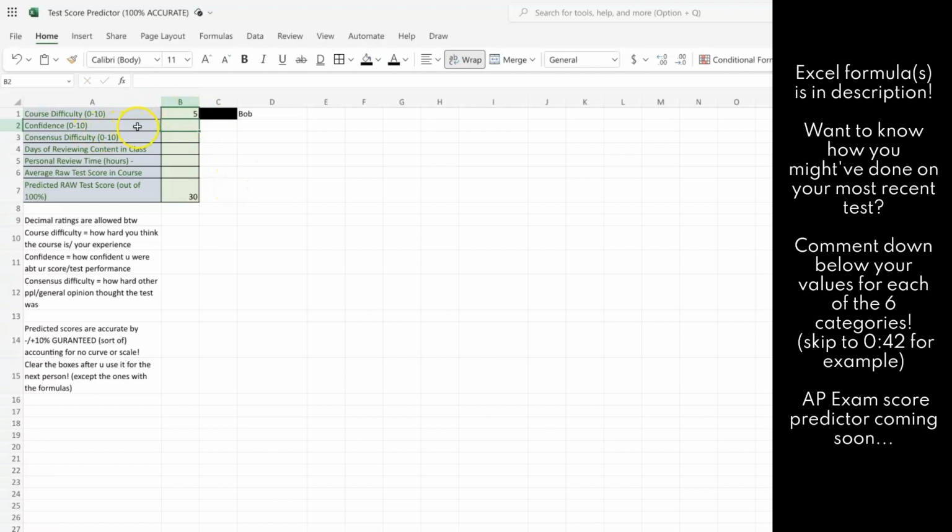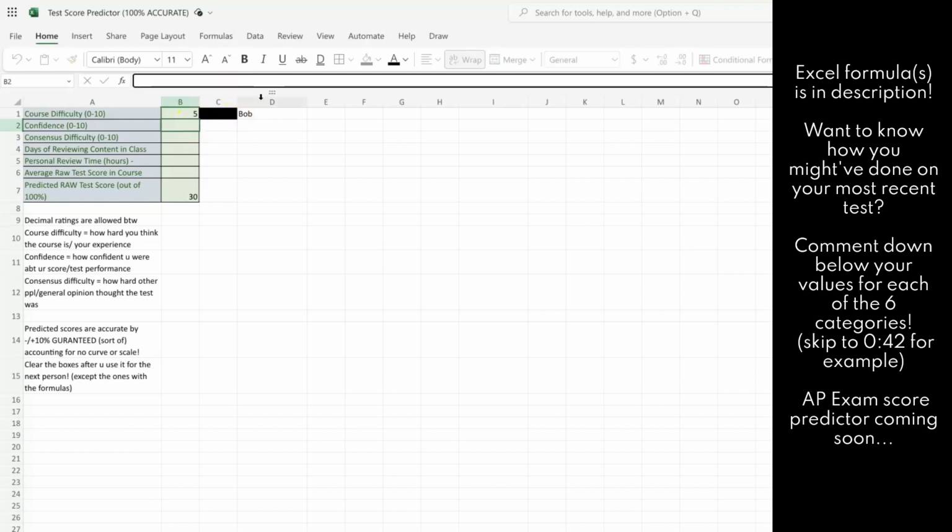Confidence is how confident were you of your ability to do on the test, or how did you feel right after the test? So let's say Bob felt like he absolutely bombed this most recent math test. He barely had time to finish. He didn't have time to check his work. And so we're going to give him a confidence rating of 1.5.